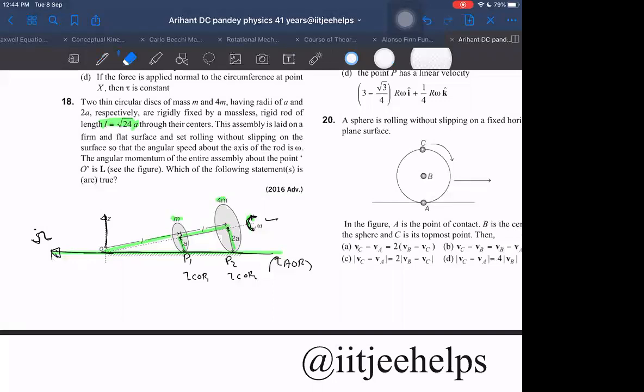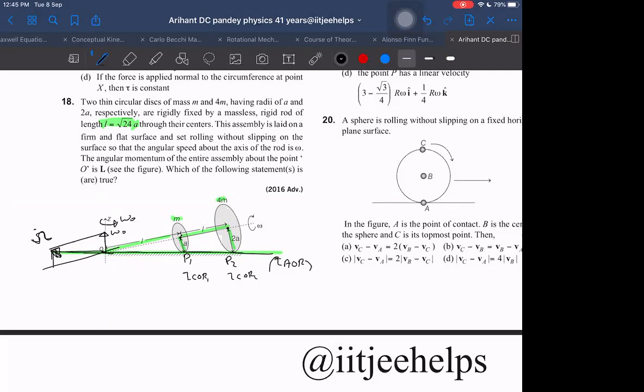I can take its component about the z axis. It has angular velocity omega naught of the center of mass.